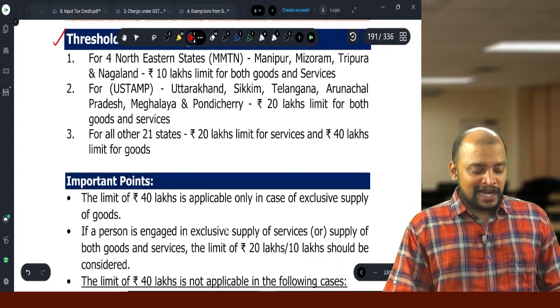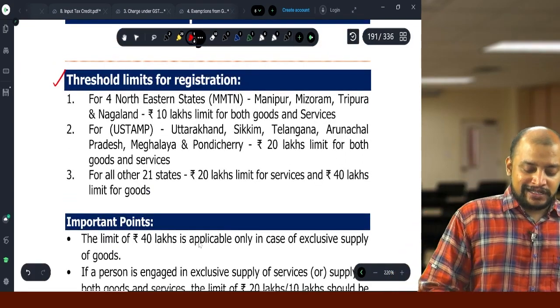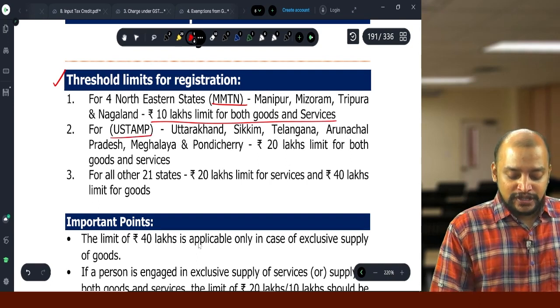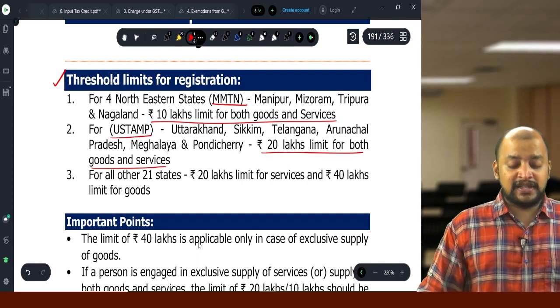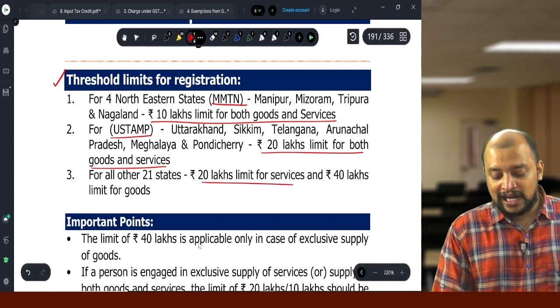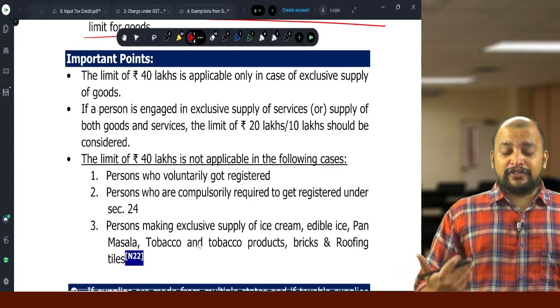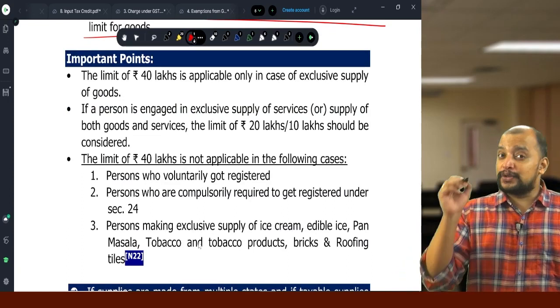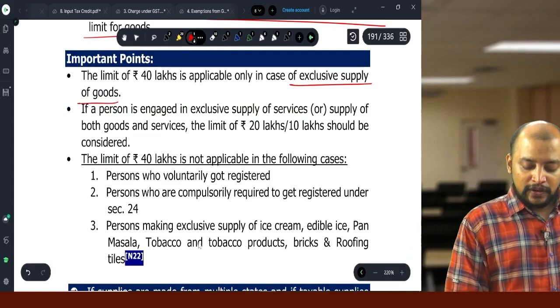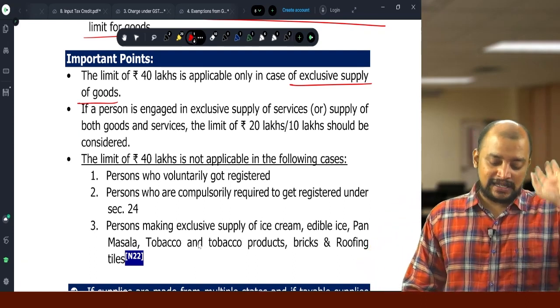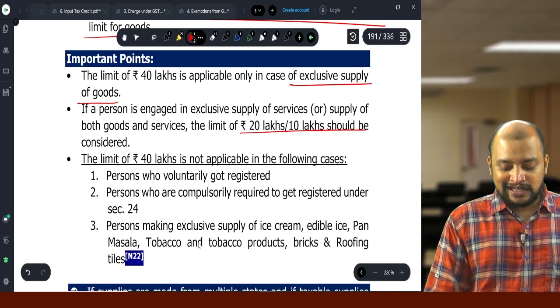So these points only I gave. For the 4 northeastern states, MMTN, 10 lakhs, let it be goods or services. For U-stamp, 20 lakhs for goods and services. For the other 21 states, 20 lakh limit for services and 40 lakh limit for goods. And the limit of 40 lakhs is applicable only in case of exclusive supply of goods. Okay. Suppose if they are engaged in supply of goods as well as supply of services, then the limit will be 20 lakhs or 10 lakhs.